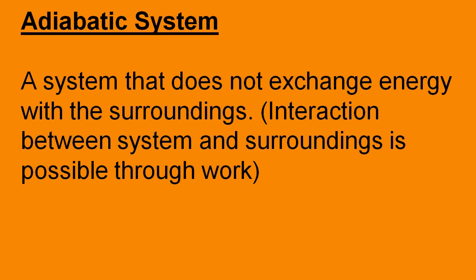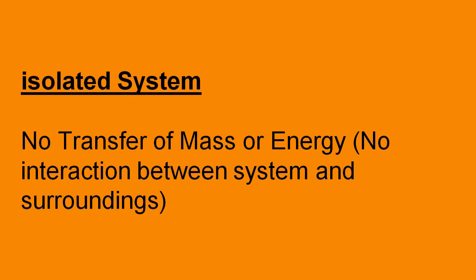Now based on the transfer of energy, the classification is the adiabatic system. In an adiabatic system, it does not exchange energy with the surroundings. And we have mentioned that interaction between system and surroundings is possible through work. This concept we will discuss later. So simply, an adiabatic system does not exchange energy with the surroundings. And an isolated system means no transfer of mass or energy. That means no interaction between system and surroundings.